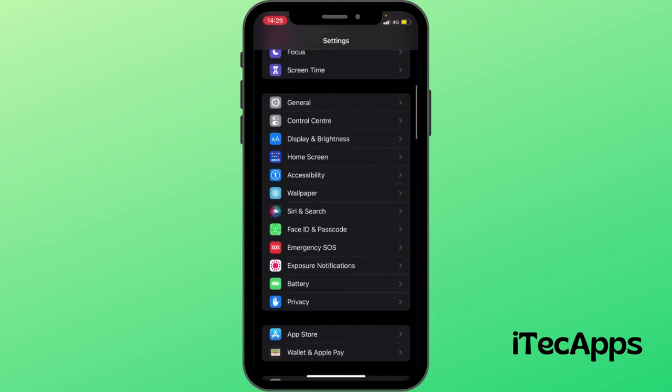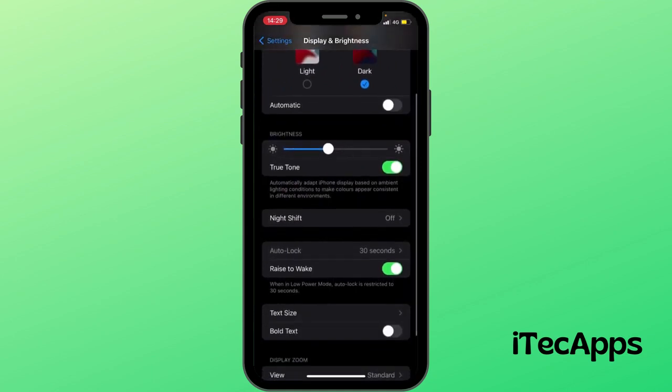Second, you need to go to display and brightness. Make sure raise to wake is off, because that one kills your battery.